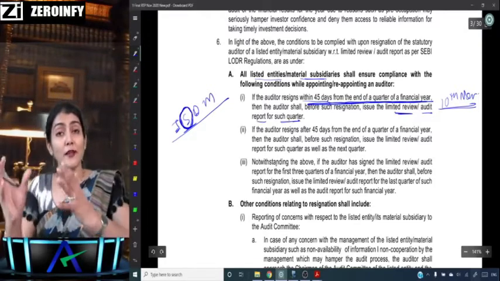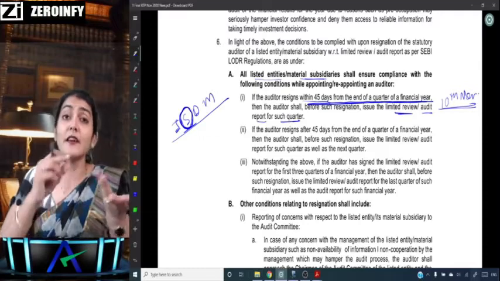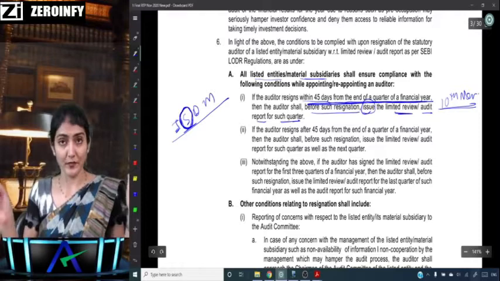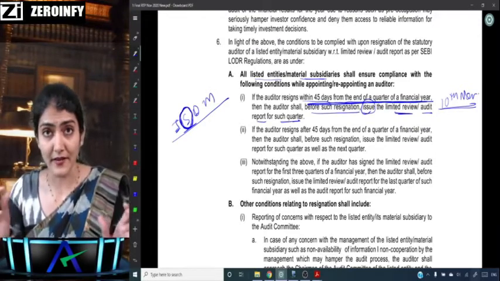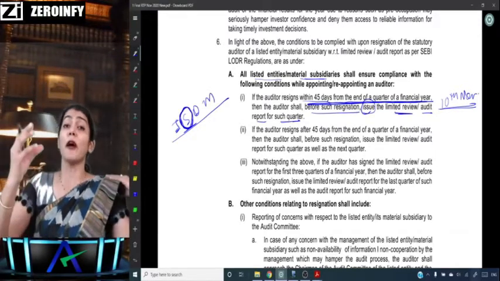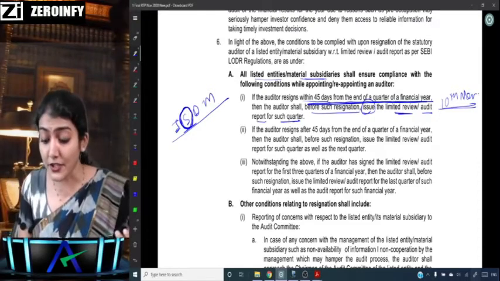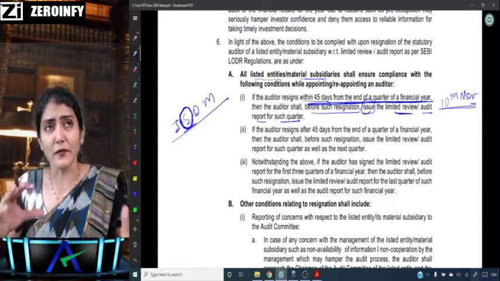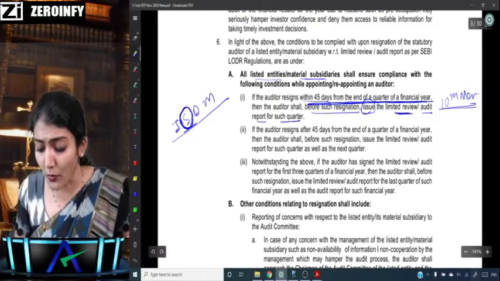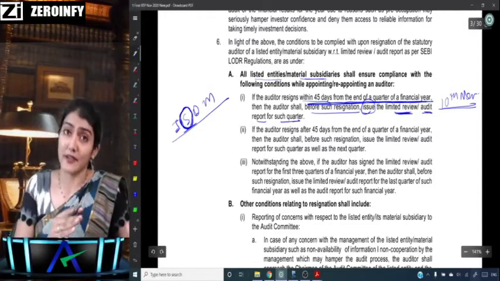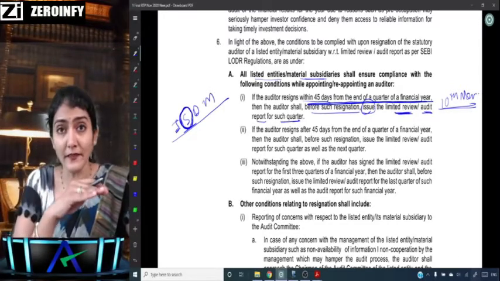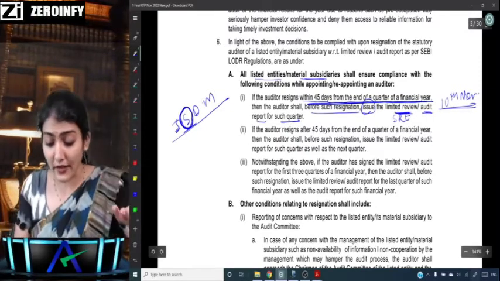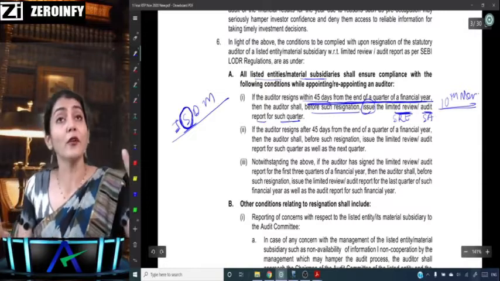So before the auditor resigns, the 30th September either limited review or audit report you have to issue, and then you can resign, right, before such resignation. Is it clear to everyone? It depends whether the listed entity is getting a quarterly review done or a quarterly audit done. If a quarterly review, then following the SRE, the limited review conclusion; and if an audit, then following the standards on auditing.